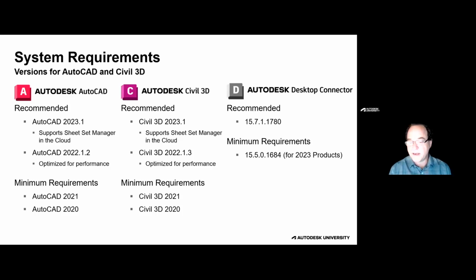So what you're seeing here is for 2023, we need a minimum of 15.5. We generally refer to Desktop Connector with the first two numbers. We recommend 15.7 because there are some significant improvements that have been added to that tool and some additional functionality that is continuing to be added to the Desktop Connector.